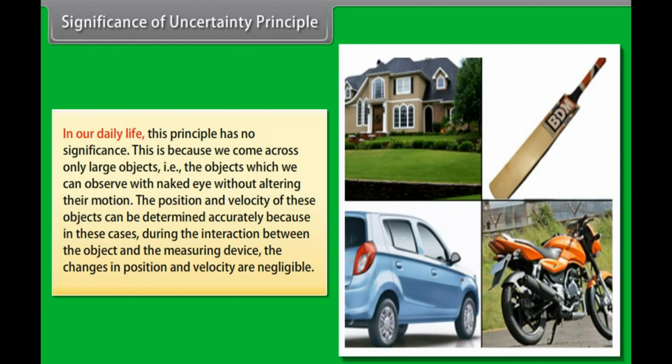In our daily life, this principle has no significance. This is because we come across only large objects, that is, objects which we can observe with the naked eye without altering their motion. The position and velocity of these objects can be determined accurately because, in these cases, during the interaction between the object and the measuring device, the changes in position and velocity are negligible.